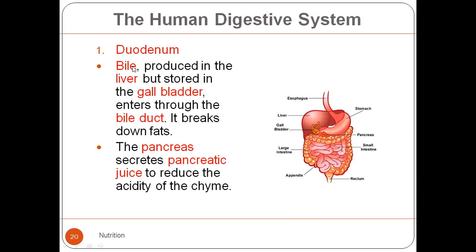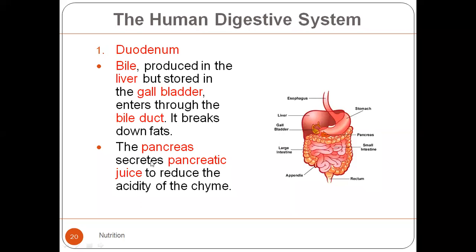In the duodenum you have bile, which is produced in the liver but stored in the gallbladder. It enters the duodenum through the bile duct. It breaks down the fats under the impact of cholecystokinin, the hormone I told you about earlier.